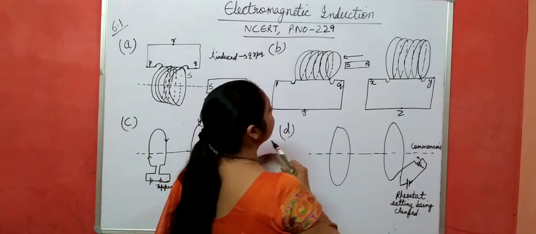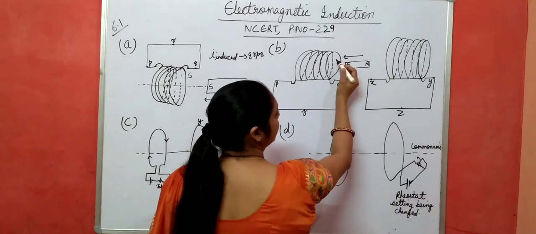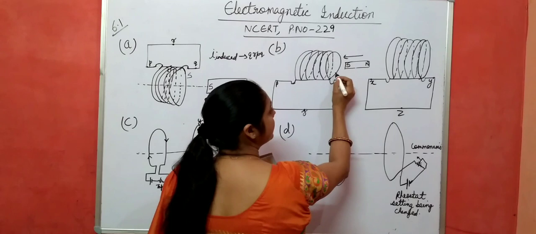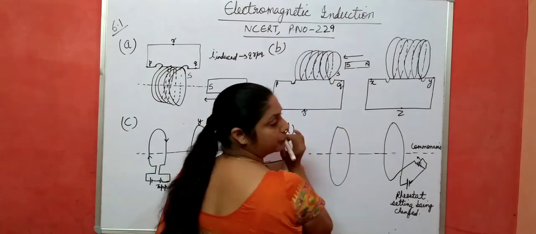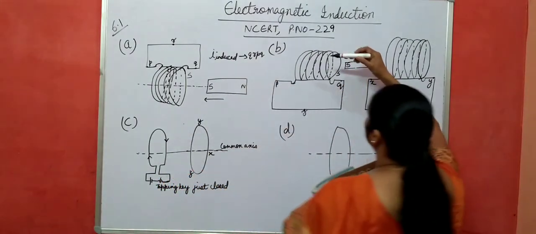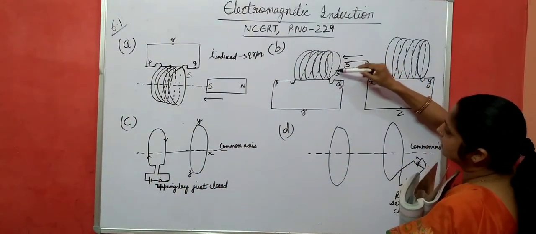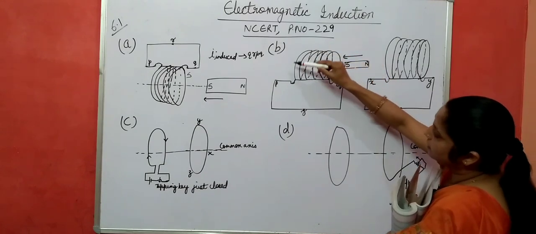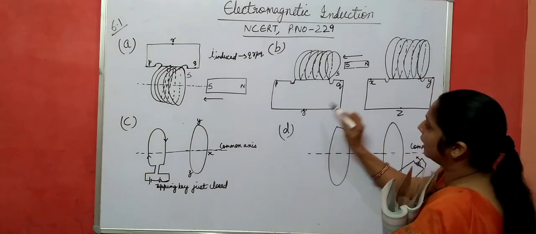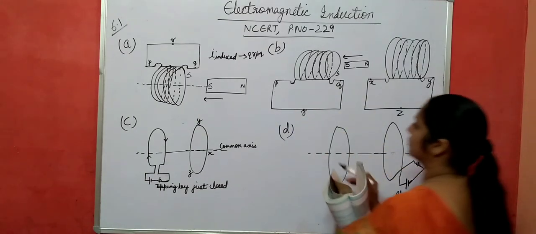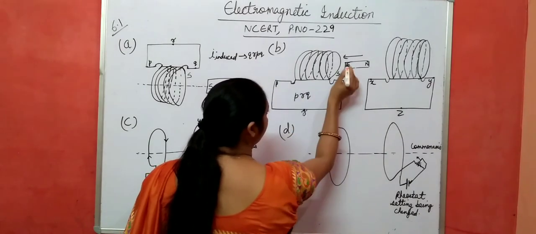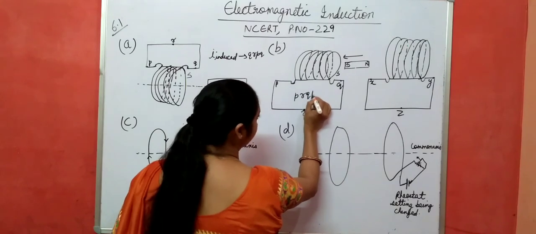Now in this second part, this magnet is moving towards this coil and then moving away from the coil, right? If this is moving towards the coil, it means there is an increase of flux. Then it tries to decrease the flux according to Lenz's law. Then this end becomes what? South pole, right? And if this end becomes south pole, then what is the direction? South pole means like this one, clockwise, right? Clockwise line, this one, right? So direction is PRQ, okay? So the induced current direction here is PRQ and then again clockwise to point P, right?